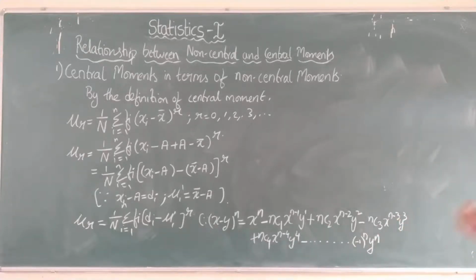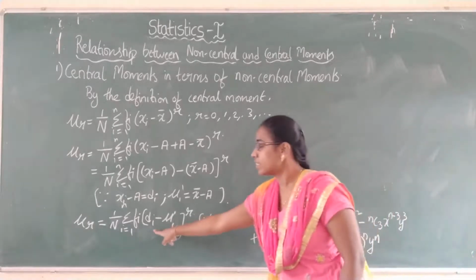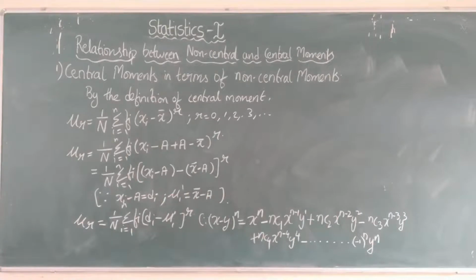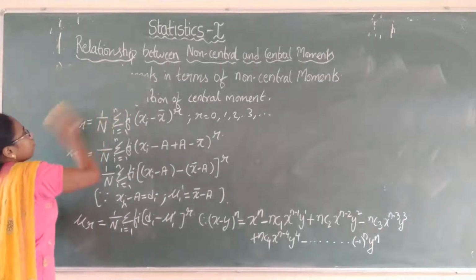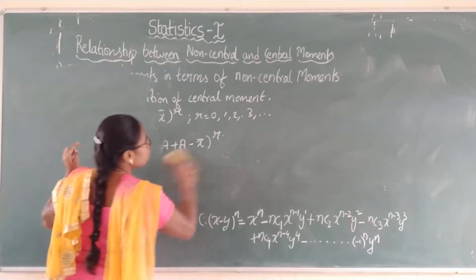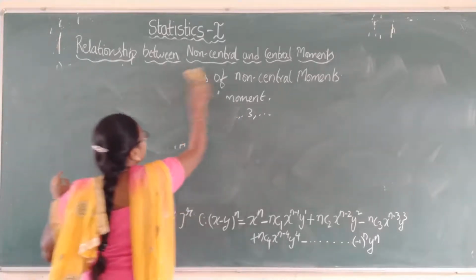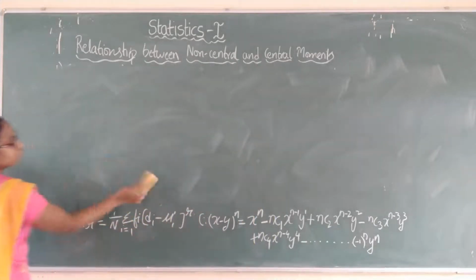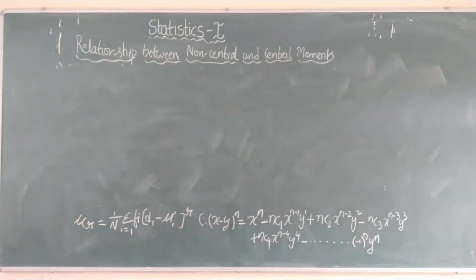expansion, we are going to expand this term, that is (di minus mu1 dash) whole power r. So copy it carefully. Now expand it by using the formula.